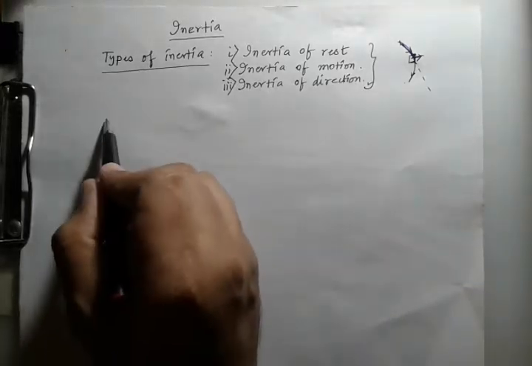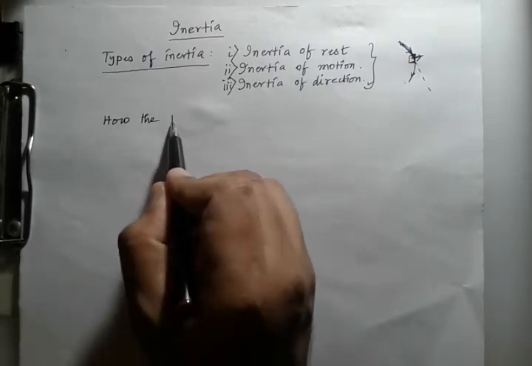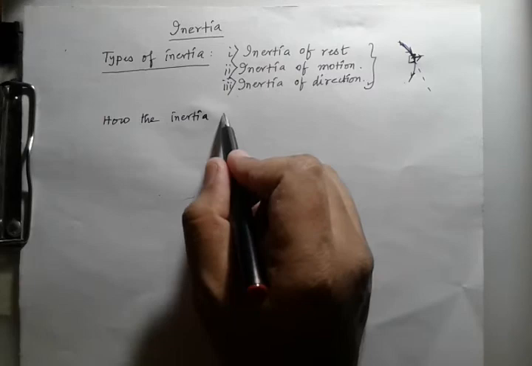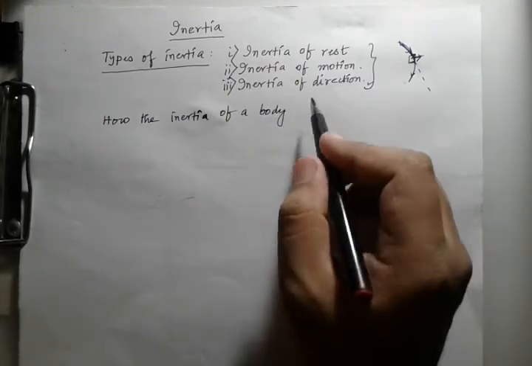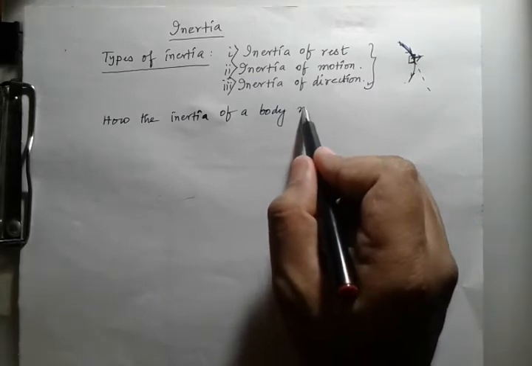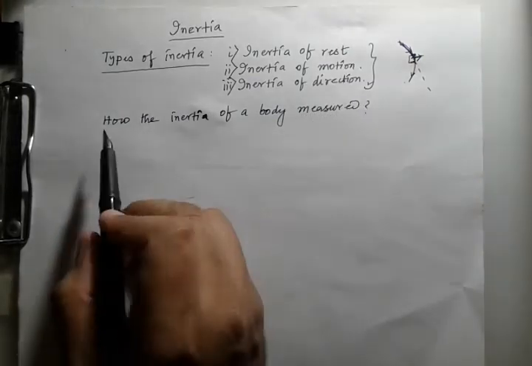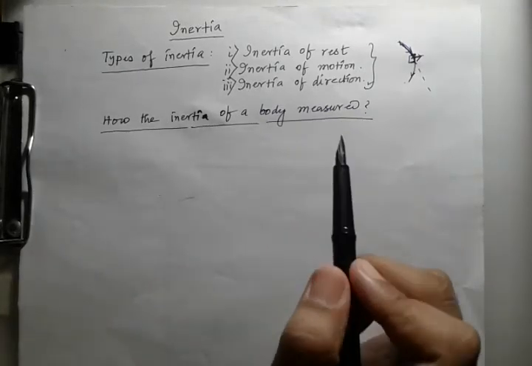So write down: how can we measure inertia?